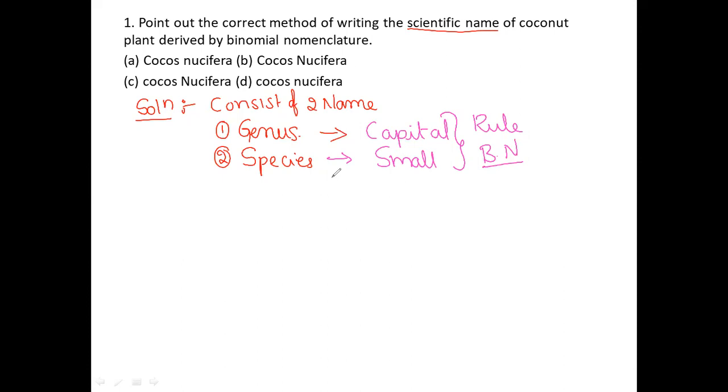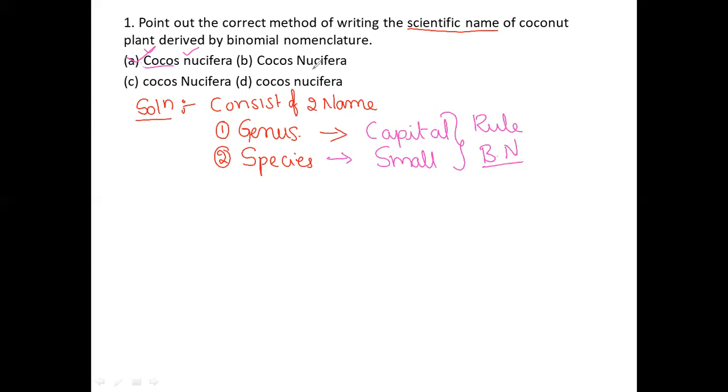Now we shall move on to the options. What are the different options available here? For example, it is a genus name, and the genus name begins with a capital letter, so it is obeying the rule. The species name is in small letter. So it is the correct option for this question.